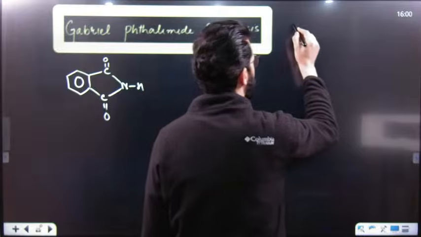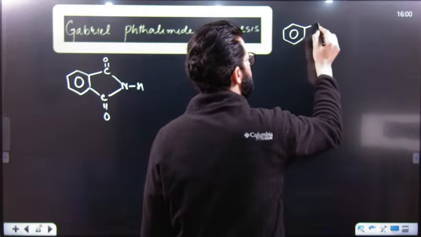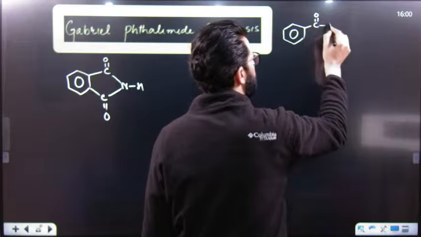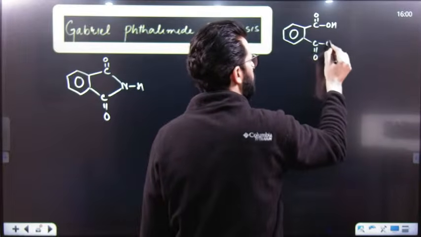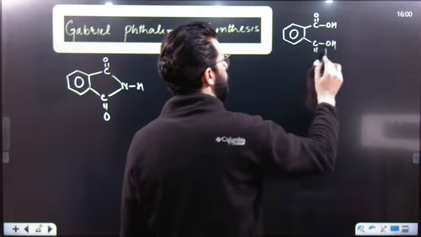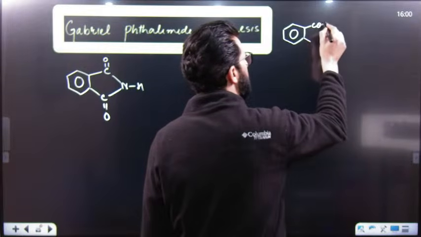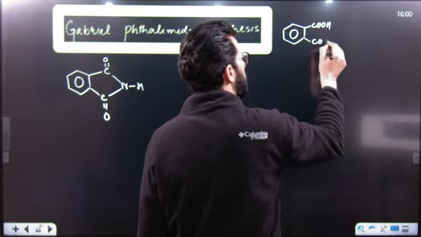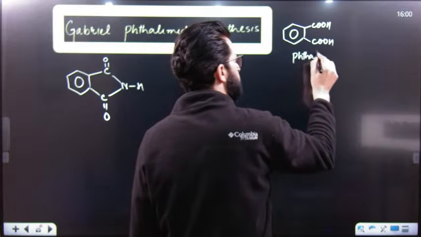Let me show you over here. Whenever you have phthalic acid, you will simply write COOH, COOH. So whenever benzene has two COOH groups at the ortho position, we call this phthalic acid.